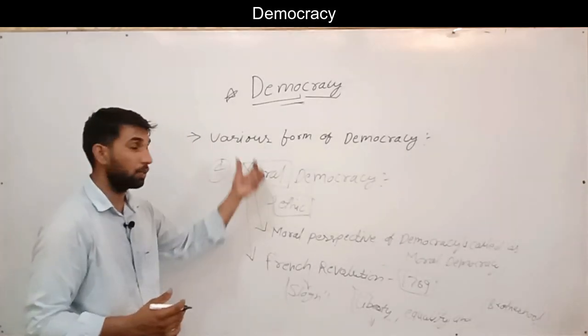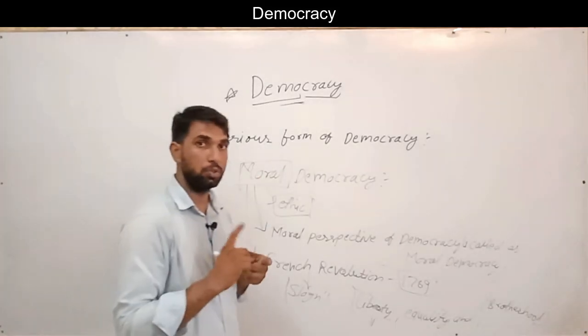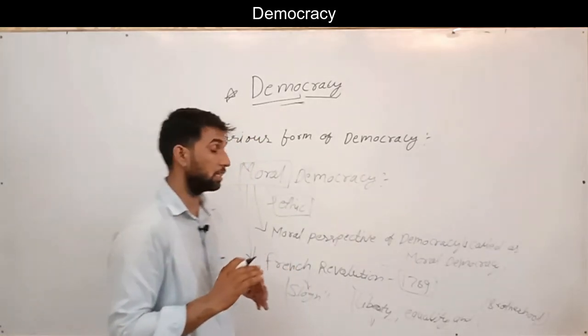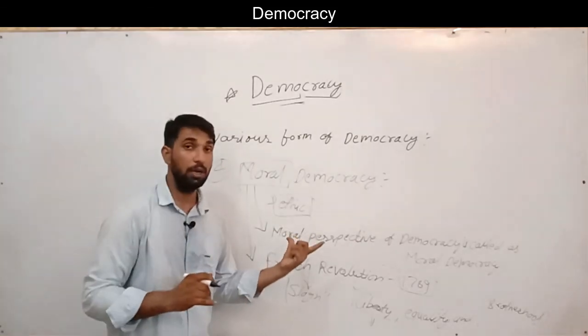So we have discussed the various forms of democracy: political democracy, social democracy, third economic, and last moral democracy.